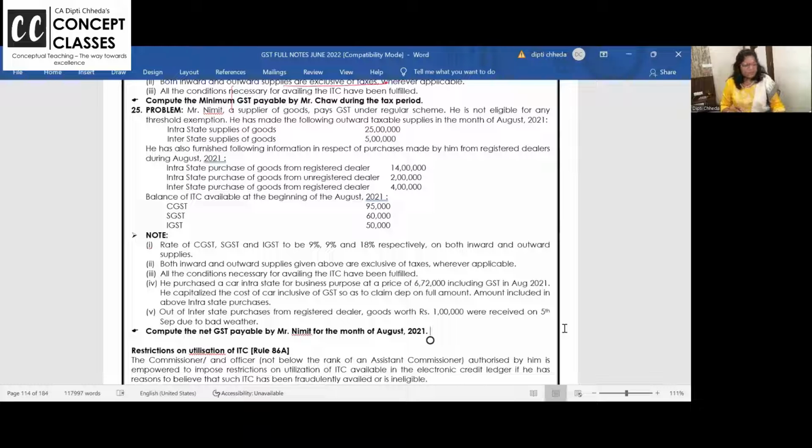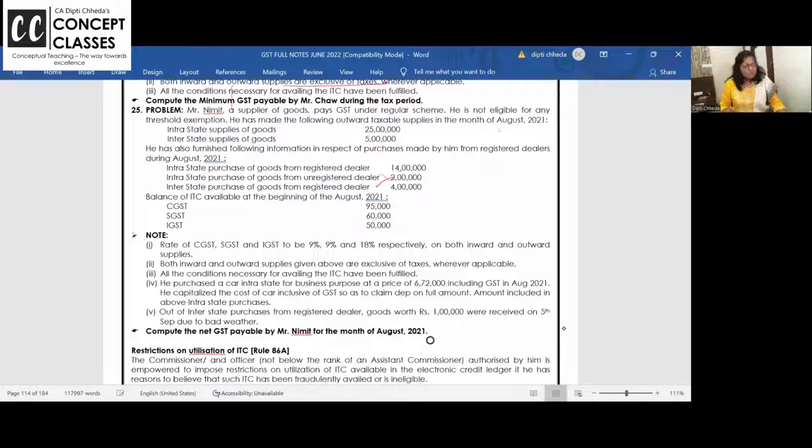Then read the problem. Nimit, the supplier of the goods pays GST under regular tax. He is not eligible for any exemption, and he has two taxable supplies, intra and inter. And for the same month, he has purchases from a registered dealer. Intrastate purchases unregistered. Unregistered dealer से खरीदे तो ITC नहीं मिलता because they cannot issue the tax invoice.